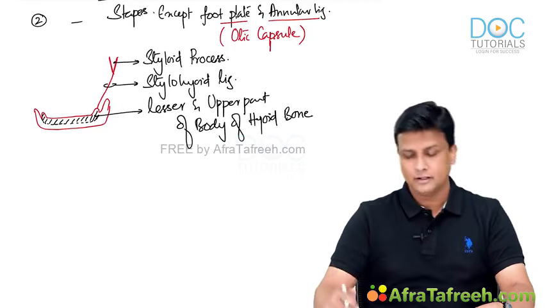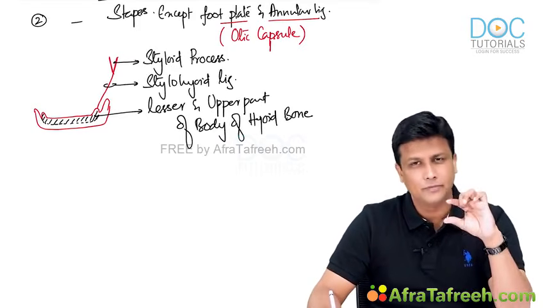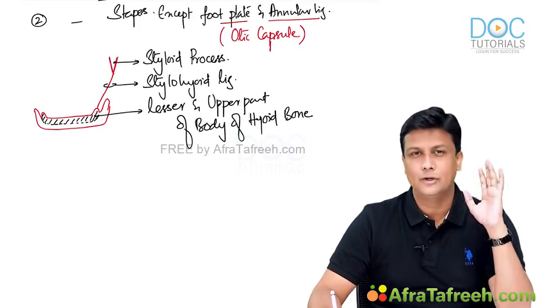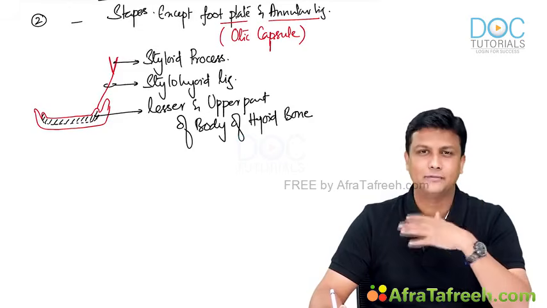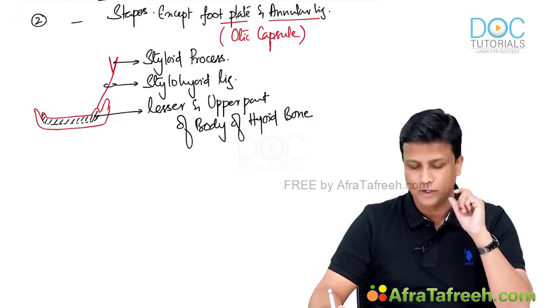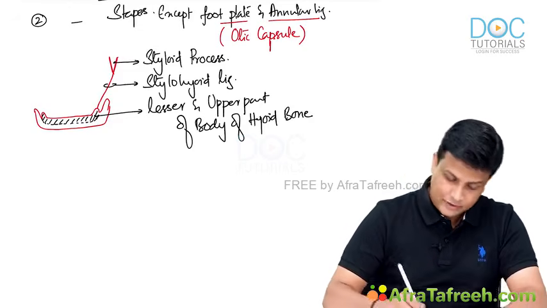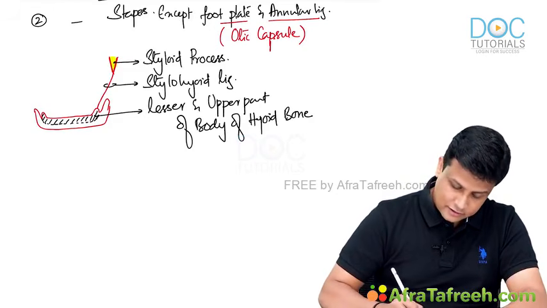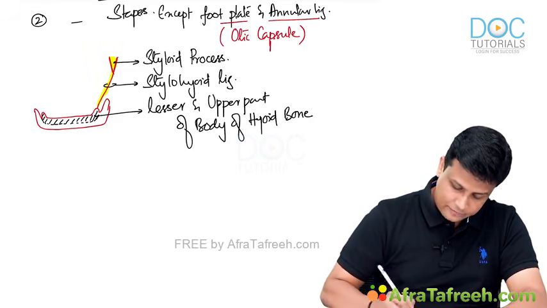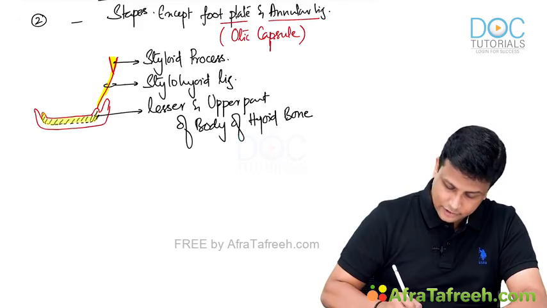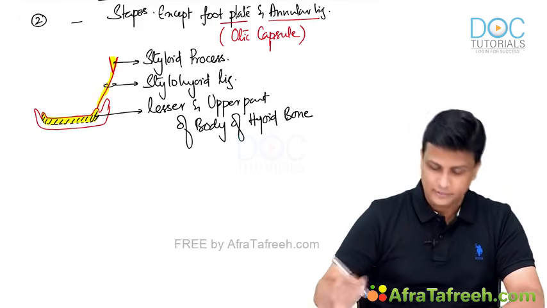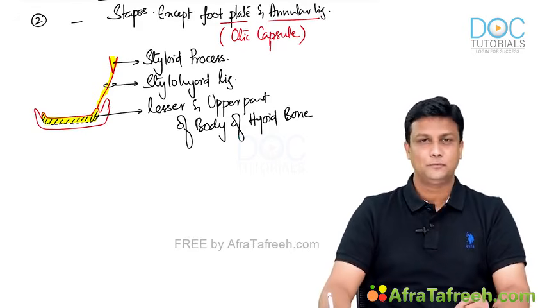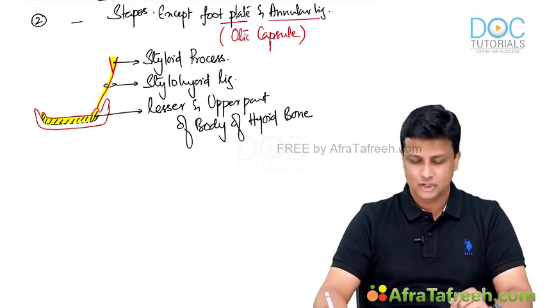So if you just remember this simple small diagram, everything else will come to your mind. Instead of just writing paragraphs and mugging up, better draw a small diagram. Styloid process here, the stylohyoid ligament over here, and only the lesser horn and upper part of the body. All this will be derived from your second arch.